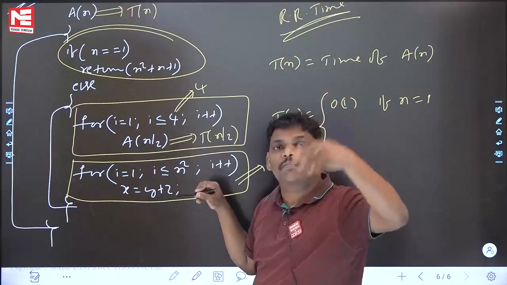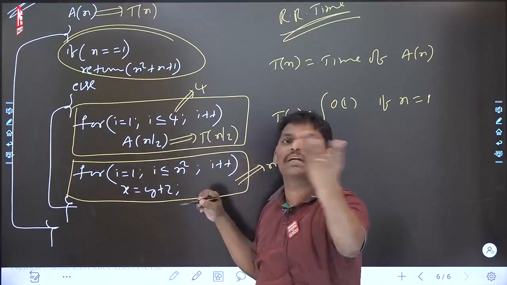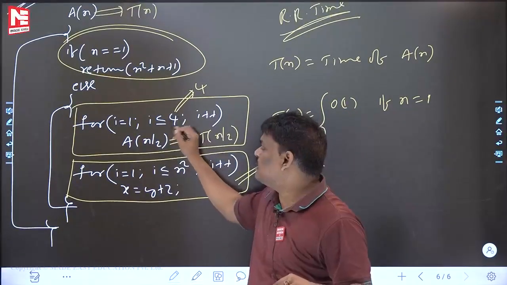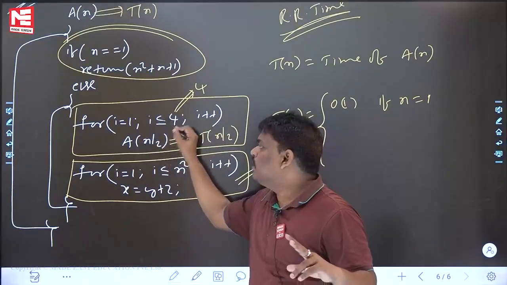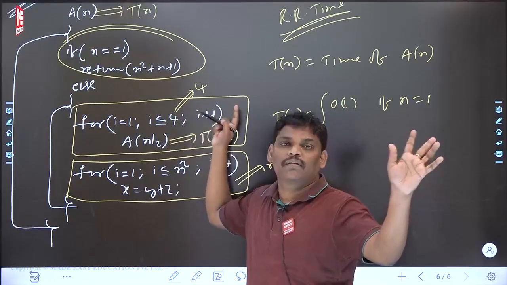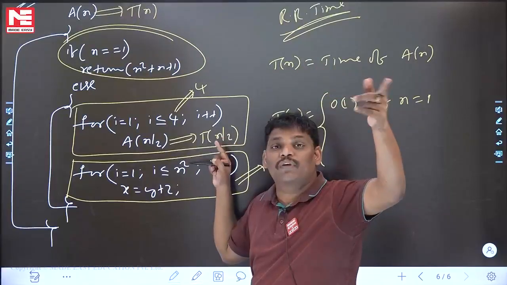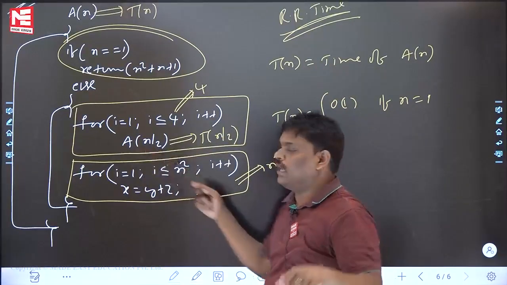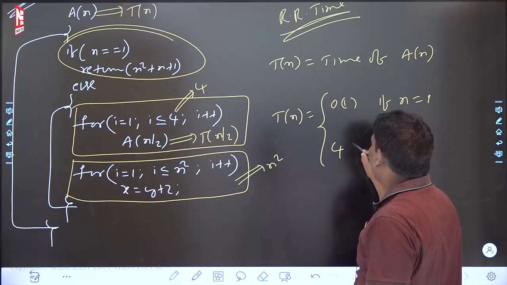Instead of writing A(n/2) four times, they kept it inside a loop. It is not 1 T(n/2), it is 4 T(n/2), because here four function calls are there. Please be careful. So the else part is A(n/2) four times, so 4 T(n/2).